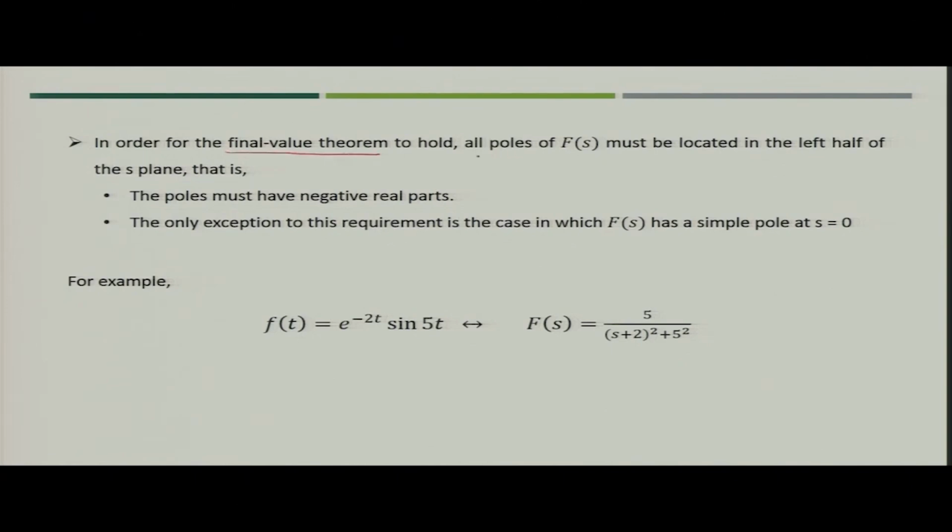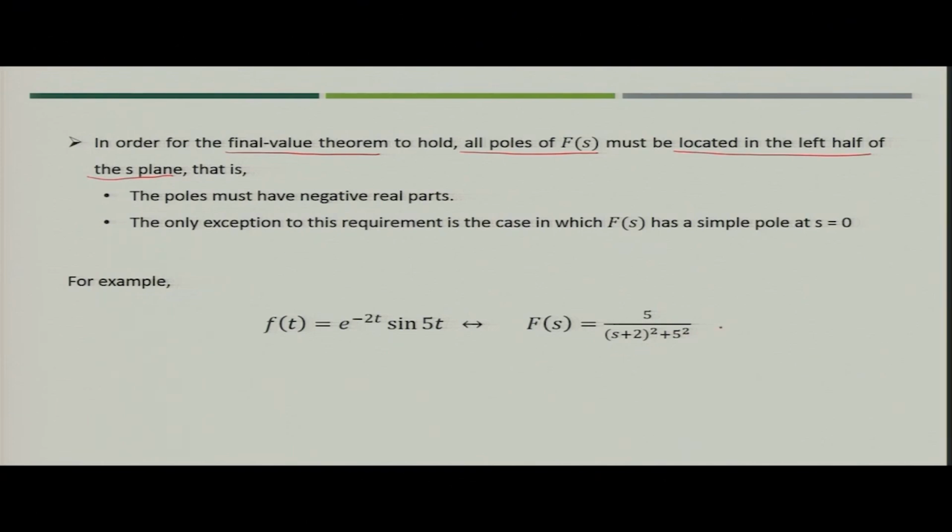What are those limitations? The final value theorem will be valid only when all poles of F(s) are located in the left half of the s plane. What do you mean by poles? Let us take this particular function, that is the Laplace transform of e to the power minus 2t sin 5t.